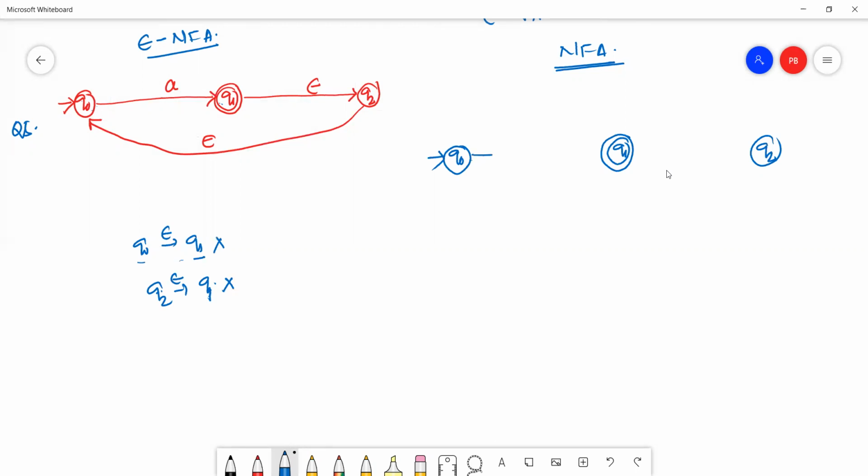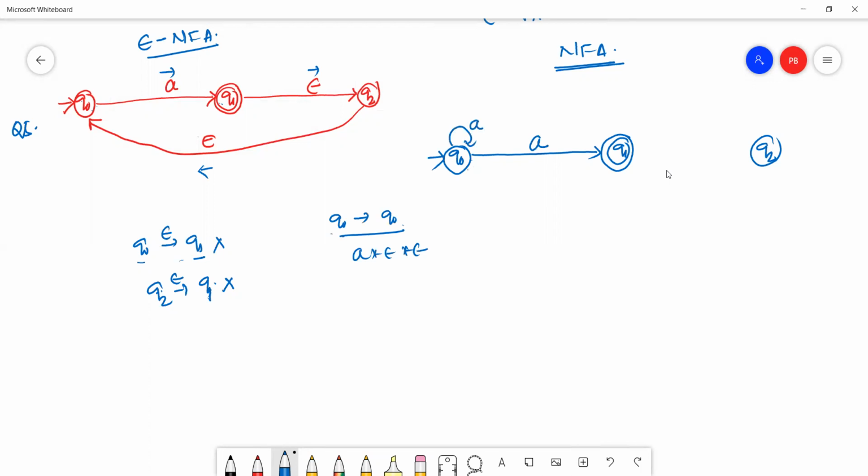Simply copy the transitions of the epsilon NFA into the NFA, except epsilon. Now we check, is there any transition from Q0 to Q0? Q0 to Q0 means a self loop. See here, A, epsilon: epsilon, A into epsilon into epsilon. So A is a self loop.